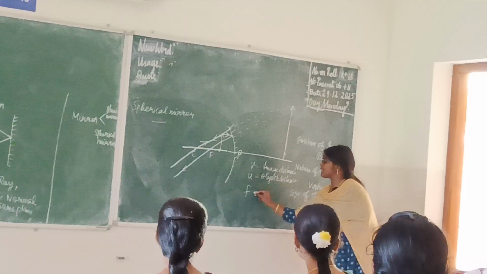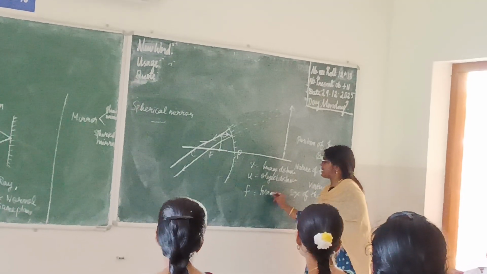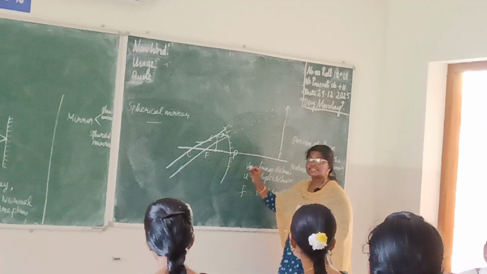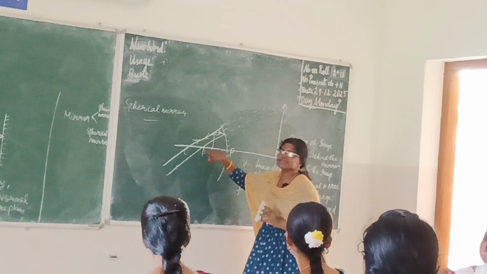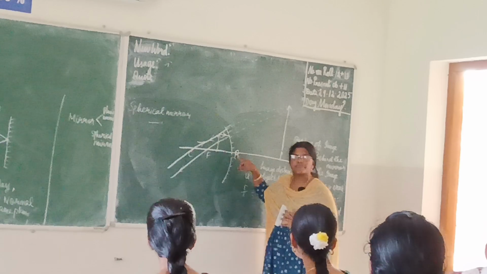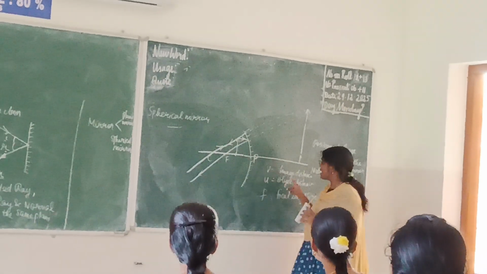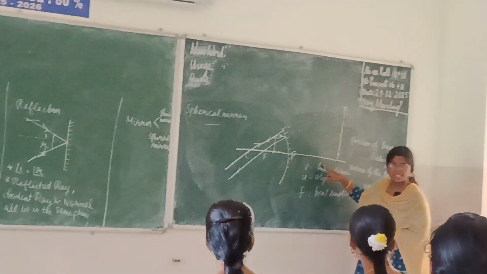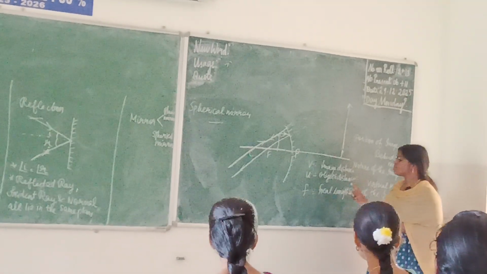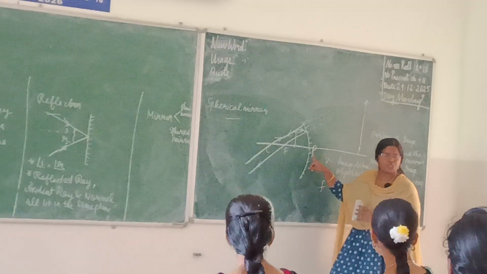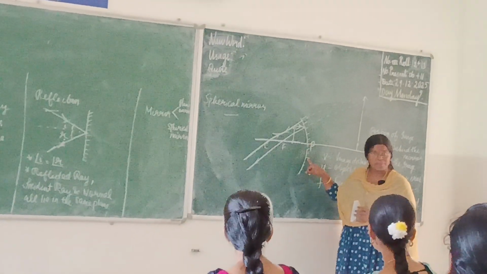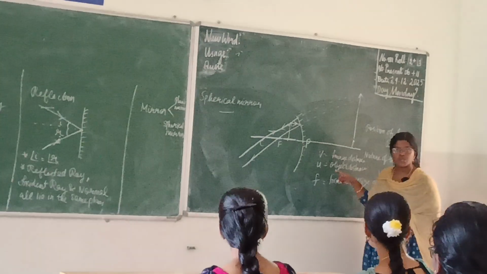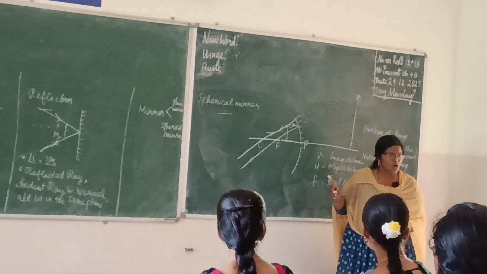F is nothing but the focal length. So focal length is the distance between the pole and the focus. Distance from the pole to the focus. Image distance is the distance from the pole to the image. It will be denoted by V. Object distance is the distance from the pole to the object. It will be denoted by U. Focal length is the distance from the pole to the focus. It will be denoted by small f.